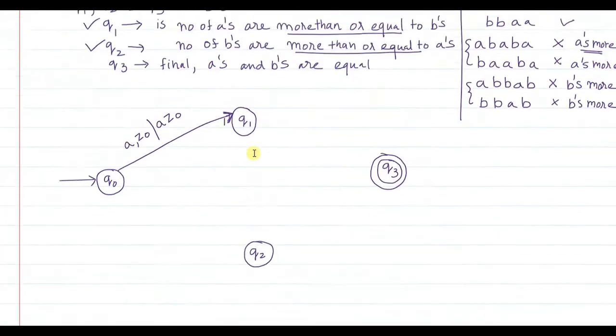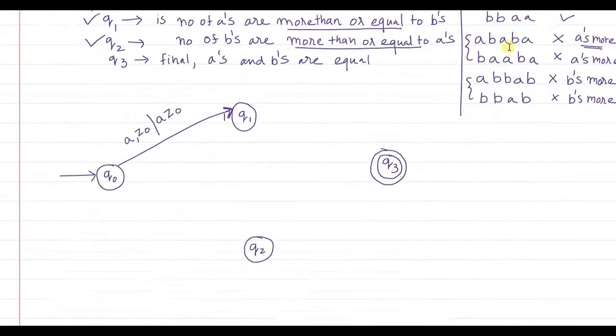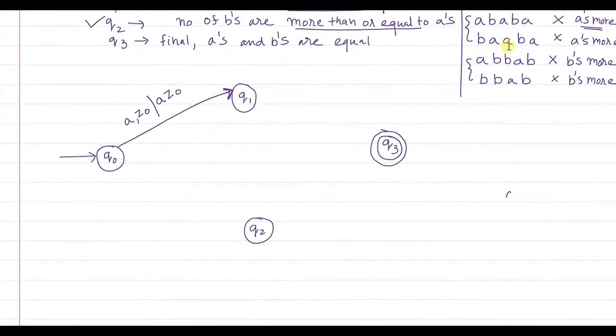Now for the first string, I'll just write it AA, BB, AB. Suppose this is the string, AA, BB and AB, and this is Z0. Initially I was in Q0. When A was encountered in Q0 state, I pushed A into the stack and incremented the pointer. So now the pointer moves to the next A, and from Q0 I have moved to the Q1 state.